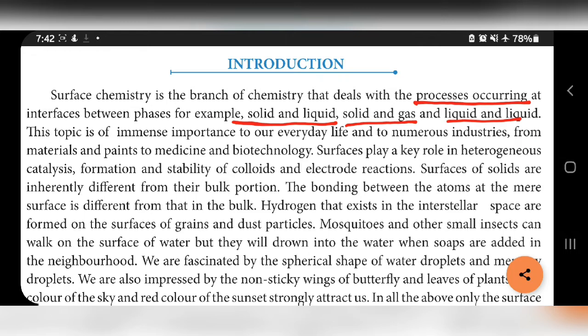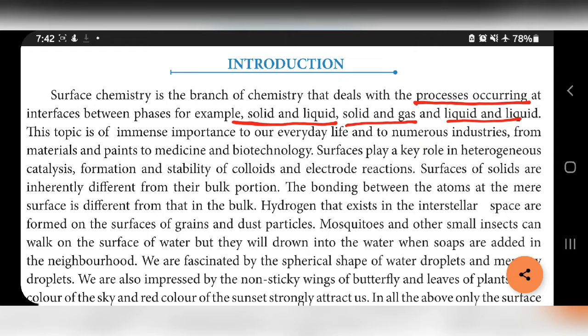This topic is of immense importance to our everyday life and to numerous industries, from materials and paints to medicines and biotechnology. So this topic is very useful in our numerous industries.